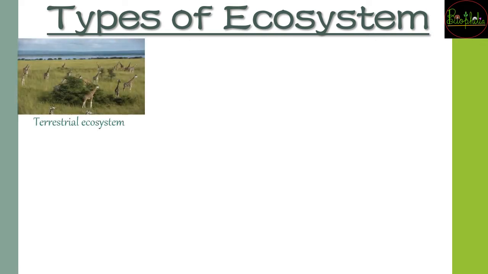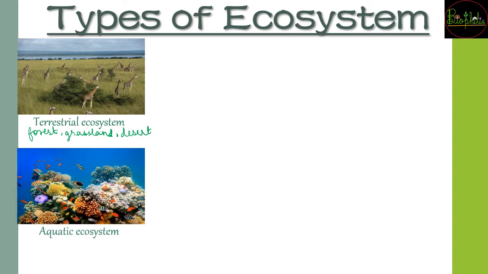The first kind of ecosystem, very widely known, is the terrestrial ecosystem, which comprises forests, grasslands and deserts. All of these come under the terrestrial ecosystem. The opposite of terrestrial is the aquatic ecosystem, wherein you can have ponds, lakes and rivers, which come under the freshwater ecosystem, whereas the salty water ecosystem comprises wetlands, seas, oceans, or even a new term that might be new for you, estuaries. Even these estuaries come under the aquatic ecosystem.